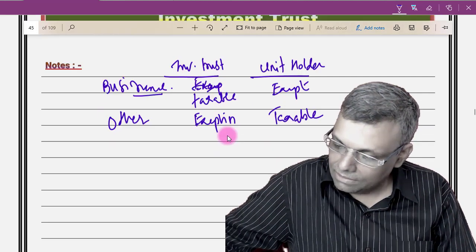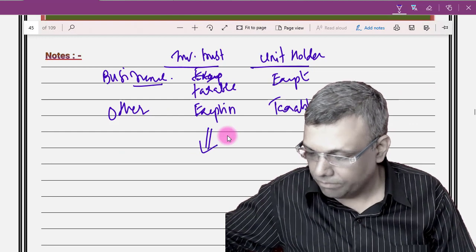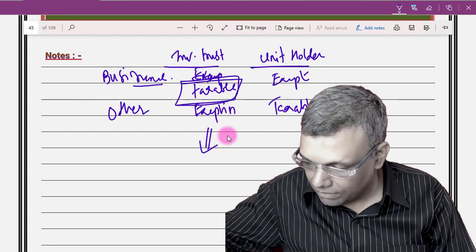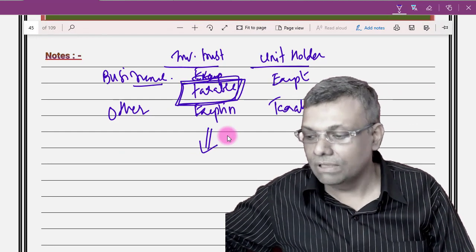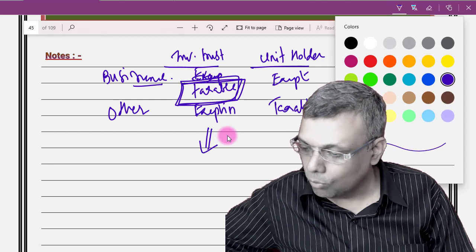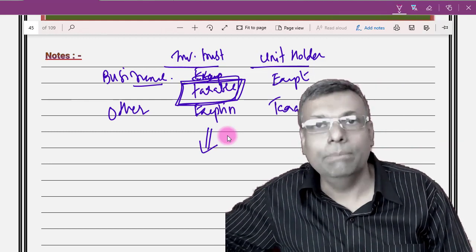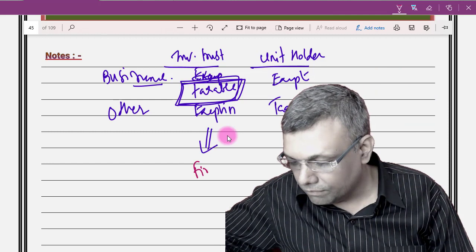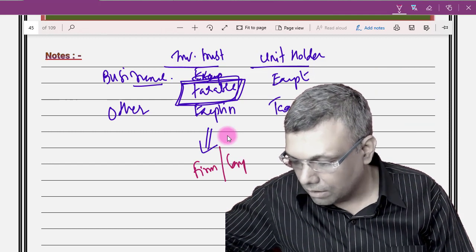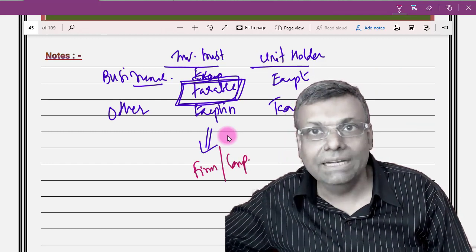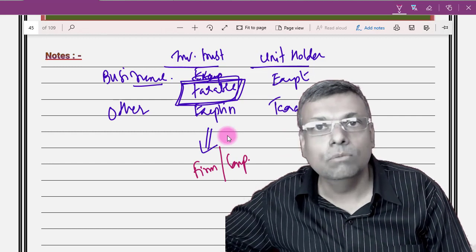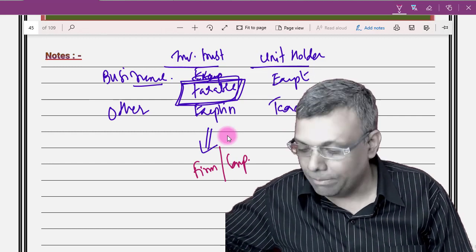Next thing is that if there is any figure in the investment trust which is taxable, then what rate of tax will be applicable? If the investment trust entity is in the nature of a firm or a company, then such rate will be applicable.